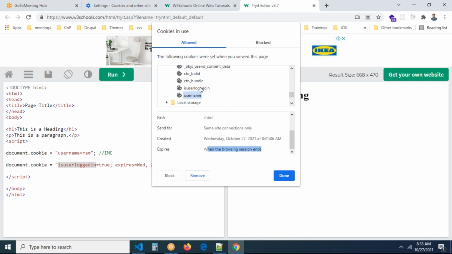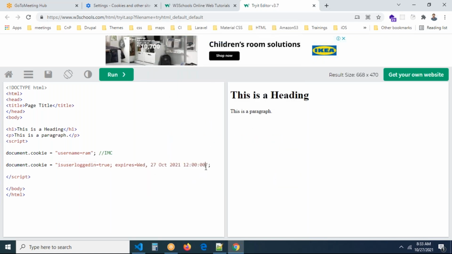Now you can see user logged in. Now you can see it is created. When it will expire, now you can see some time was defined for it. Almost 12 hours or somewhere around it is defined. Now you can see October 27, morning 8:31 we created. 12 hours I think you set it maybe, and 5:30, maybe not 12 hours, something it is taking. I think I have to set a UTC or something like this here. You have to set some time zone for it, UTC or something, then it will be easy for us.